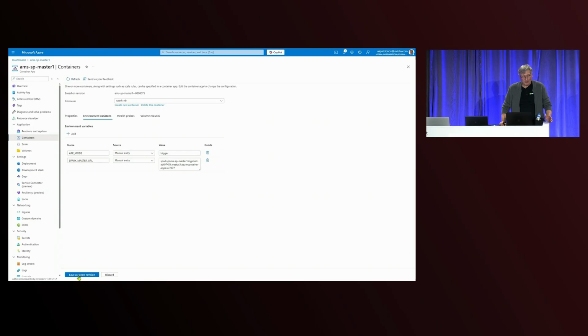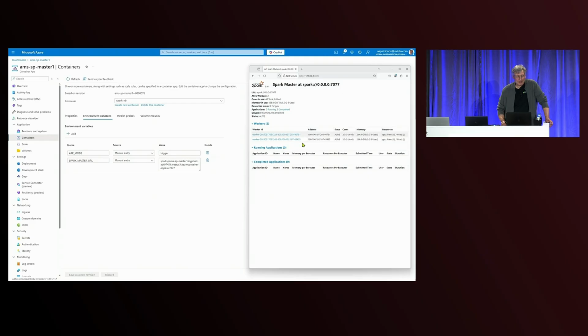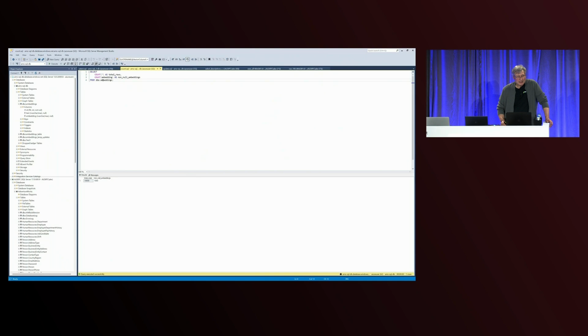It will remove Jupyter and use the HTTP parser and web server. Once you update this, the cluster is rebooted. Now you will see this is a brand new Spark cluster. Nothing is running, nothing is in completed applications.